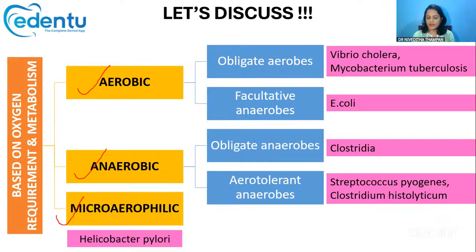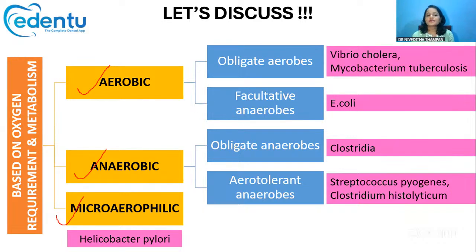Aerobic bacteria are those bacteria which need oxygen, as simple as that. The ones that do not need oxygen are called anaerobic bacteria. Then there's a third type called the microaerophilic bacteria. What do microaerophilic bacteria mean? They require only low levels of oxygen, less than the atmospheric concentration. High levels are harmful for them. So that's what is meant by microaerophilic bacteria.